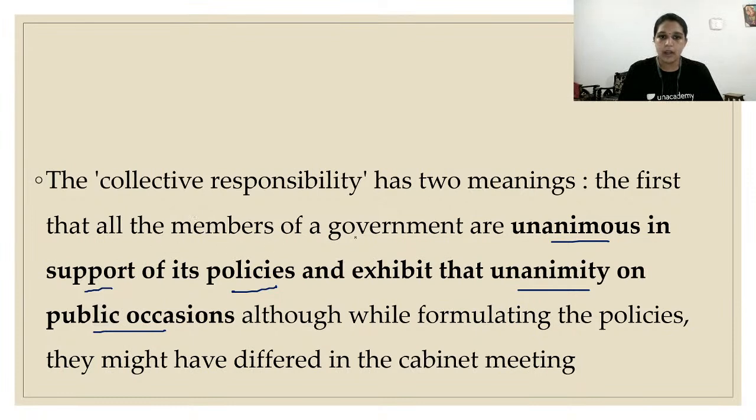Collective responsibility has two meanings. The first is that all members of the government are unanimous in support of its policies and exhibit that unanimity on public occasions. While formulating policies, they might have differences in the cabinet meeting, supporting or opposing the policy. But once the decision is taken, they should be unanimous. That is the first meaning of collective responsibility. The Prime Minister with cabinet ministers takes decisions related to government policy.